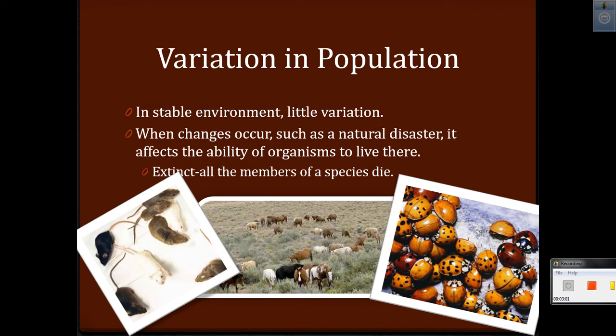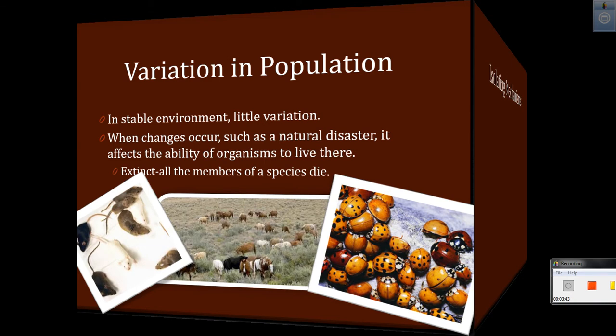Think about our discussion today of the rock pocket mice or the bacteria. Those changes happen because of changes in their environments. And if they had not had the variation within their population from the mutations or whatever it is, then they would not have been able to survive.